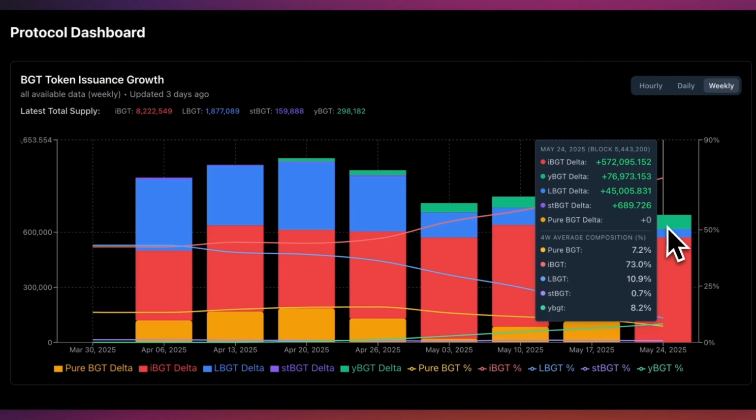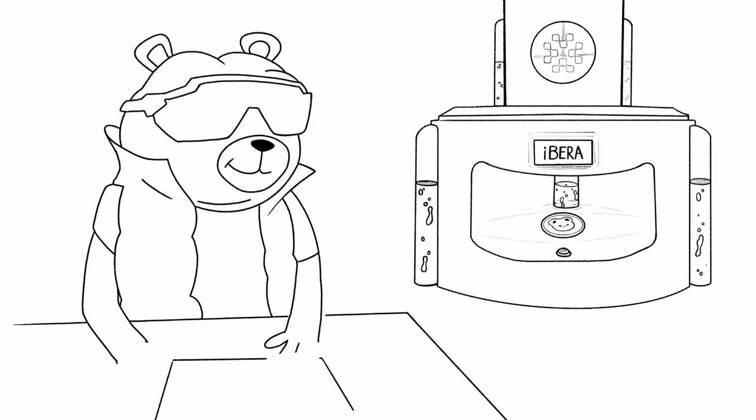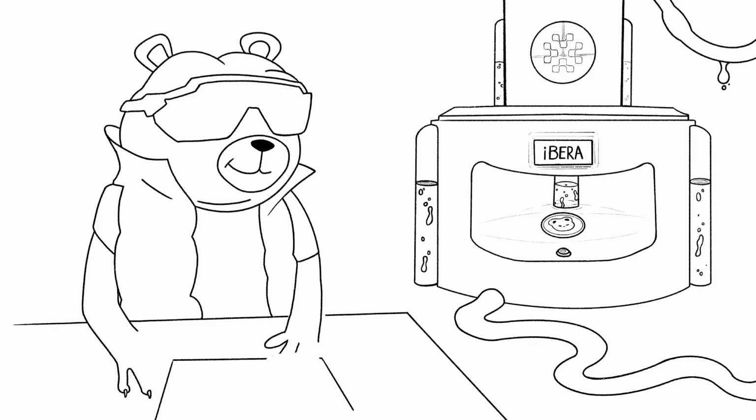That's where the BGT optimization algorithm comes in. The algo cuts back the less efficient validators and reallocates to those performing the best, based on emissions and incentives. This ensures every bit of BGT is being allocated and put to work for your protocol yield. The algorithm has evolved significantly and continues to do so with new updates.